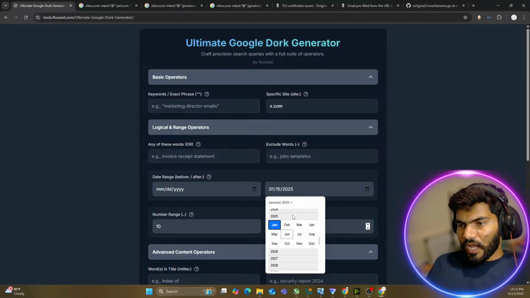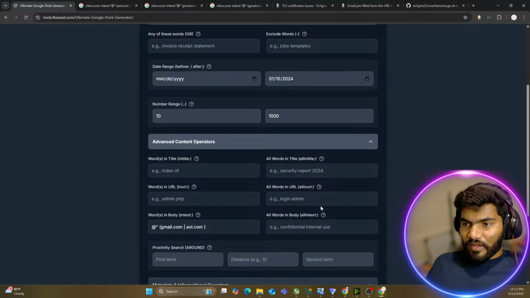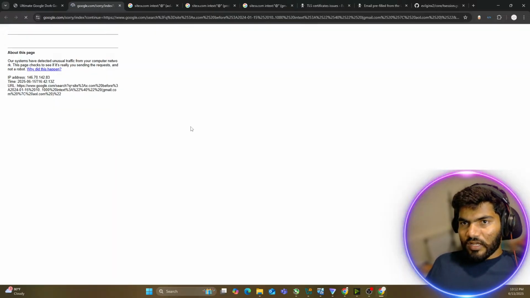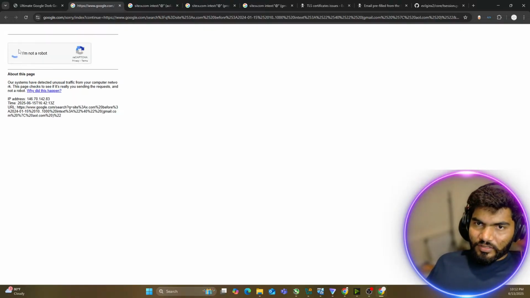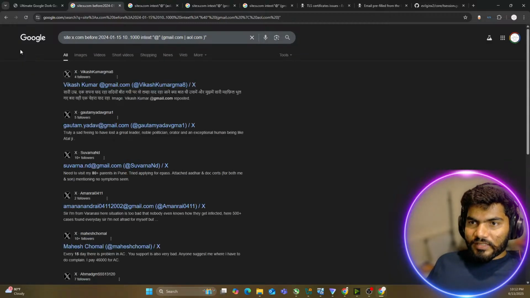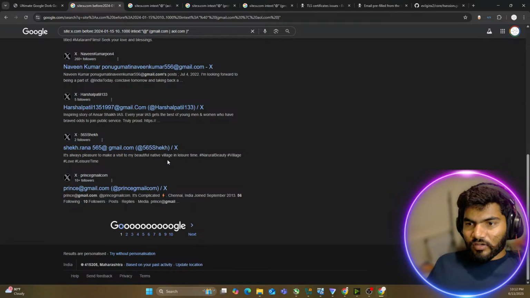So let's go back. 2024 January, and this is the date I have set. And now I will say generate doc. It is generating the doc, and if I go here, obviously Google is asking me for the robot check. Yes, can you see we got a lot of Gmail addresses? Can you see? We got a lot of Gmail addresses.